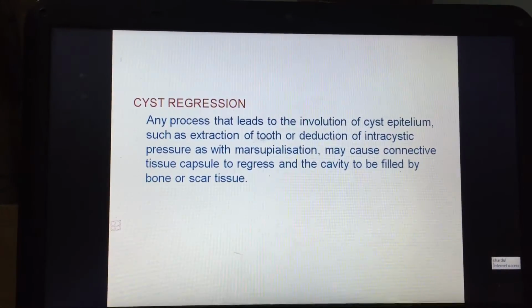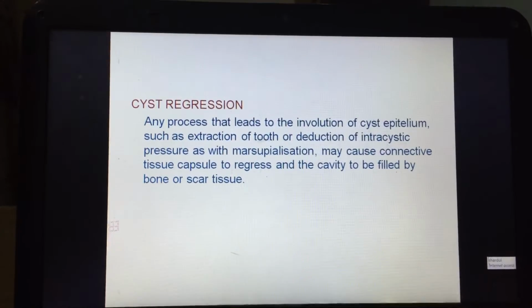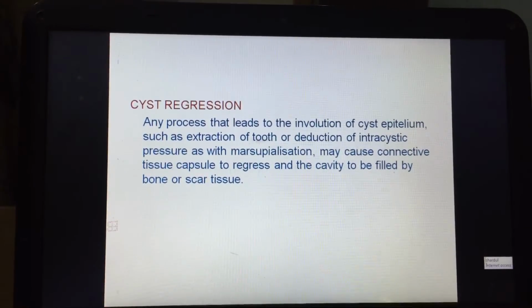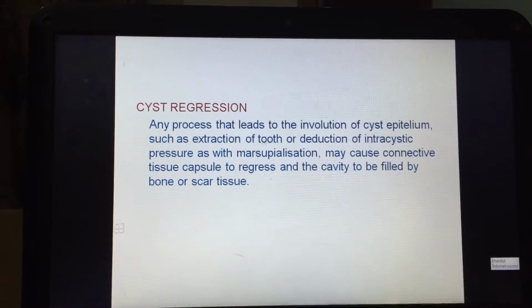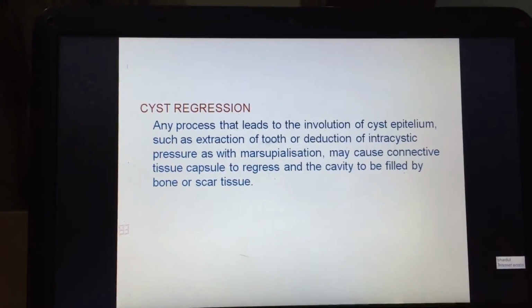Cyst regression: any process that leads to the involution of cyst epithelium, such as extraction of the tooth or reduction of intracystic pressure, as with marsupialization, may cause the connective tissue capsule to regress and the cavity to be filled by bone or scar tissue. This is all about the pathogenesis of the cyst.